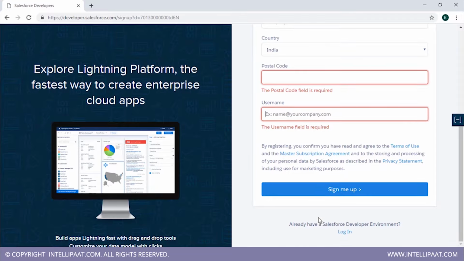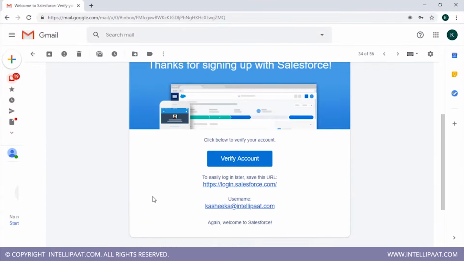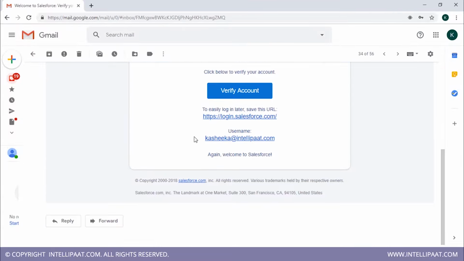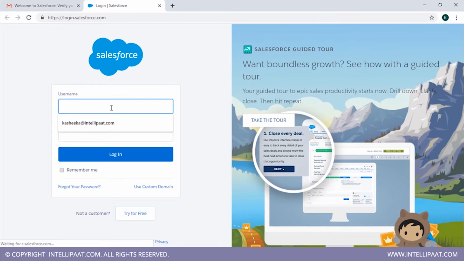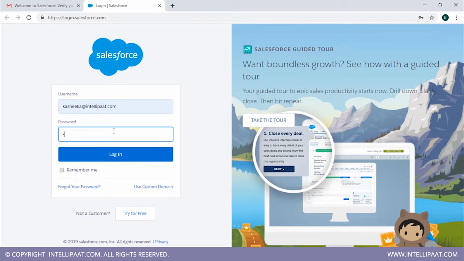Now when you click on sign me up, you're gonna get an email from Salesforce asking you to verify your account. Now at this point, you'll have your username over here and you'll have the URL. When you log into your Salesforce account for the first time, they'll ask you to change your password. It is mandatory for you to change the password actually. So you will do that. Then you'll just directly log into your Salesforce account using this URL, that is login.salesforce.com. Now you're just gonna enter your username and your password.